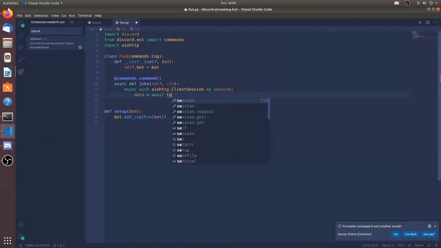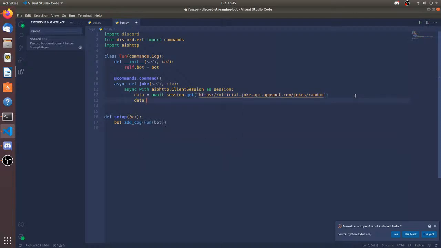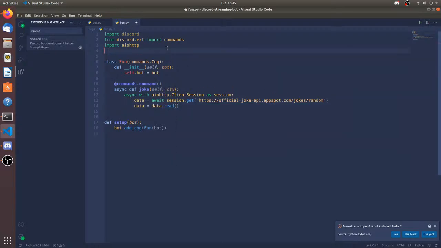So data is going to be await session.get. The URL is going to be this. Now data again will be data.read. Okay, so let's import JSON. Since I'm going to be working with APIs, I'm going to import JSON.